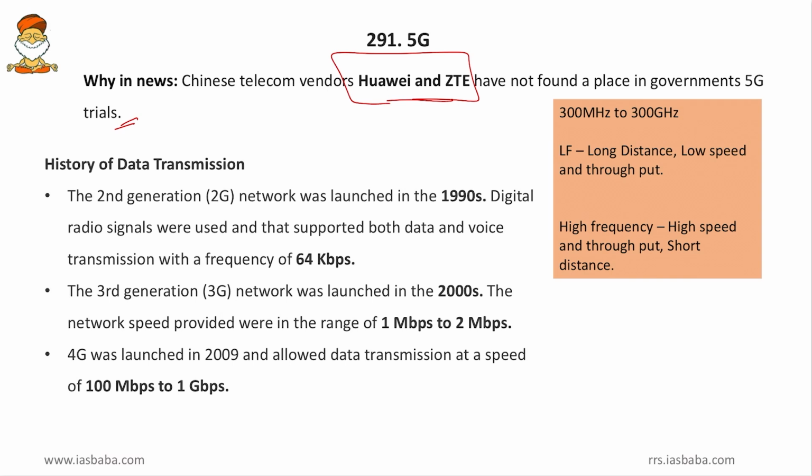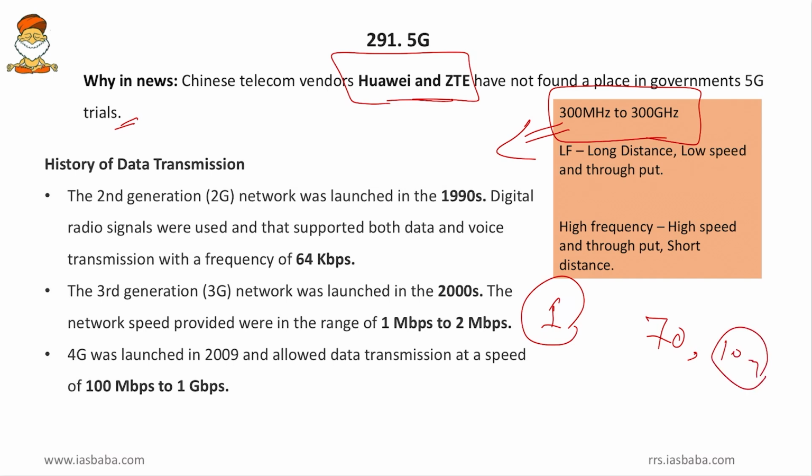Friends, we know that the internet works in the 300 megahertz and 300 gigahertz band, and this is called the microwave band. After that we get the X-ray band and others. So in this, the lowest frequency is the 1G, that is in 300 to 400 megahertz band, we call it as 1G. And when we move upper in the band, when we move towards 70 gigahertz, 100 gigahertz, 200 gigahertz, etc., we move towards 5G, 6G, 7G, etc.